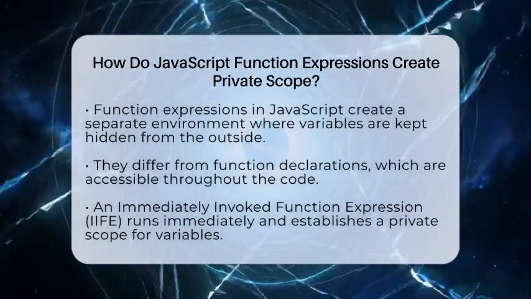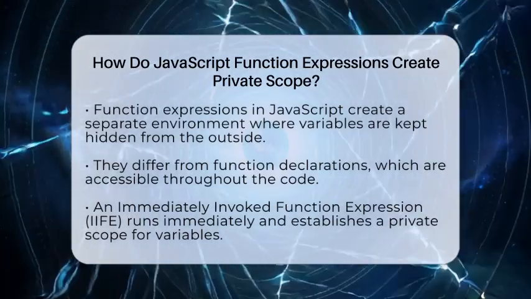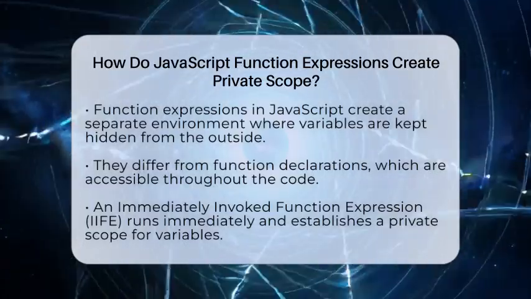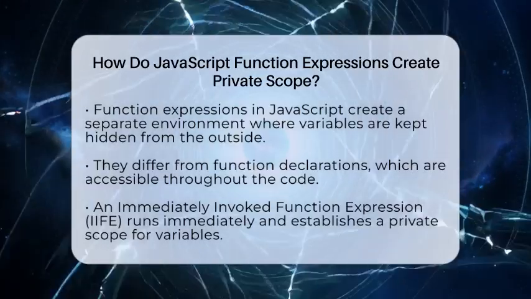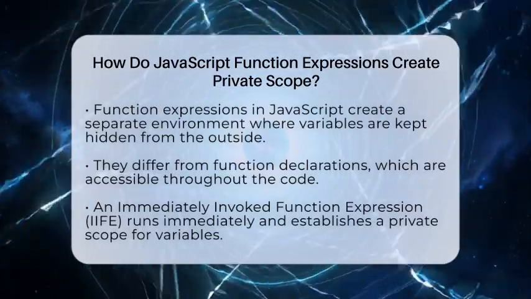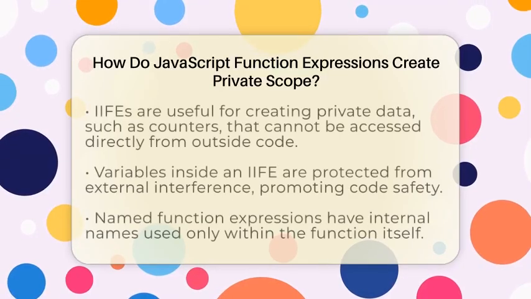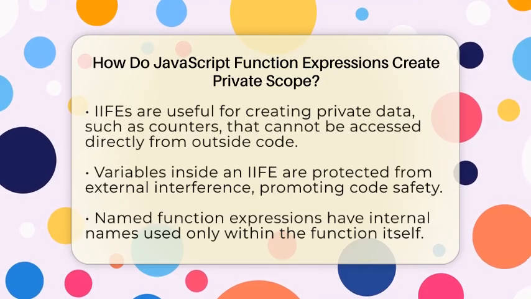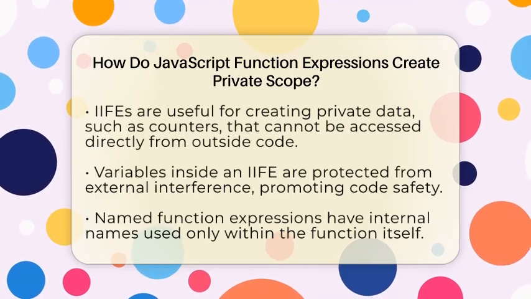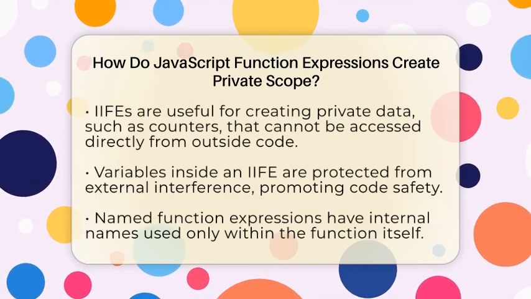This is different from function declarations, which are more open and accessible everywhere. One popular way to use function expressions for hiding things is with an immediately invoked function expression, or IIFE. Think of it like a quick, one-time secret mission that runs right away. When you write an IIFE, it runs immediately and makes a private space for your variables.